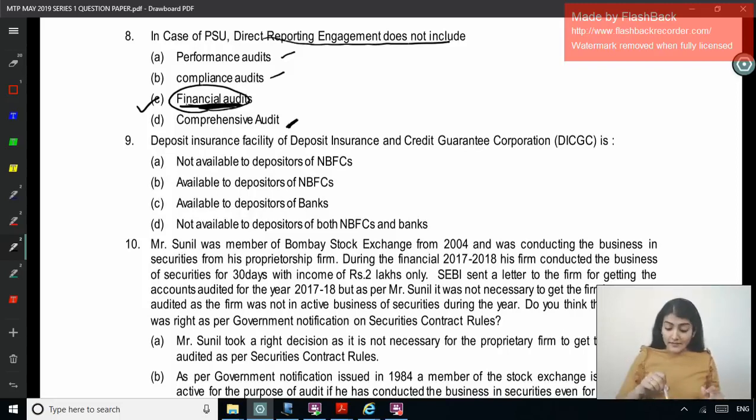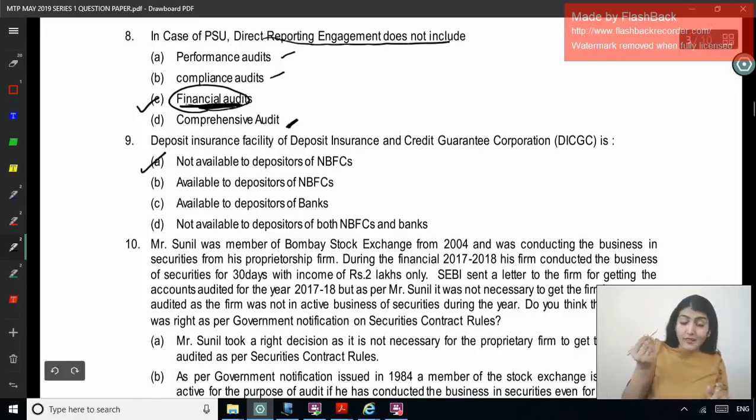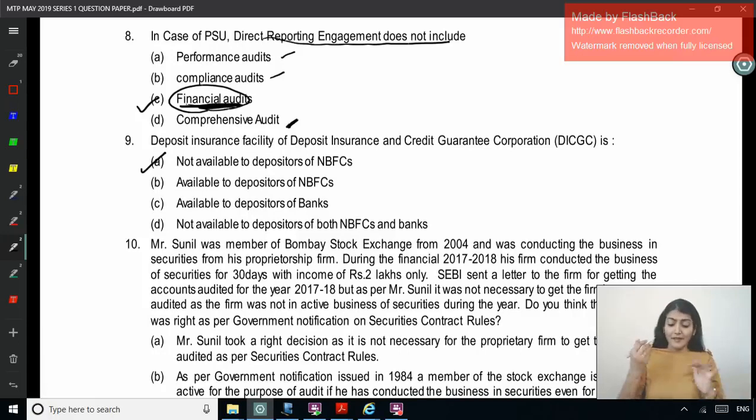The deposit insurance facility is not available to depositors of NBFCs, available to depositors of NBFCs, available to depositors of banks, or not available to depositors of both NBFCs and banks. So the DICGC facility is available to the depositors of banks, but not available to the depositors of NBFCs. So this is a concept-based question.